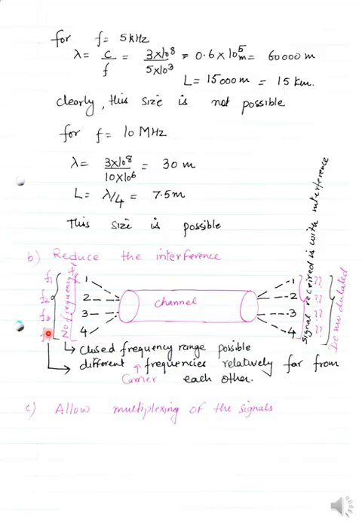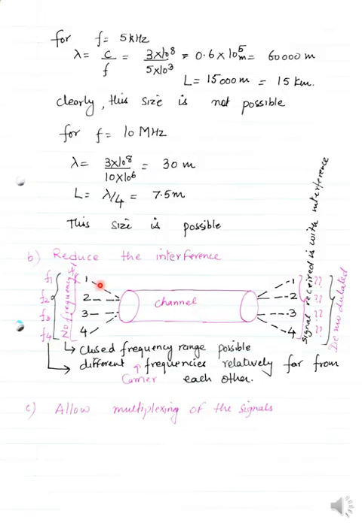So what will happen is that you are sending the information through it, then that information will pass through the channel, and that information will interfere with each other if you are not sending them with different frequencies.